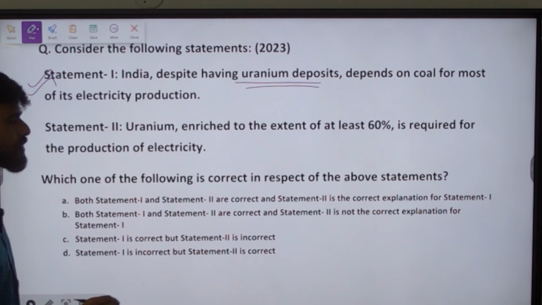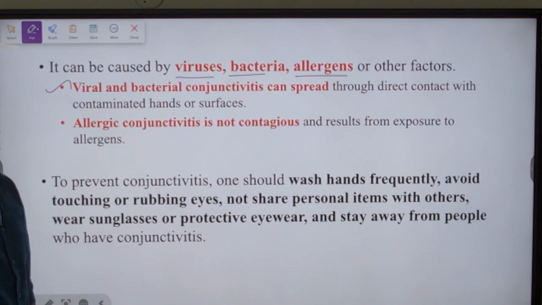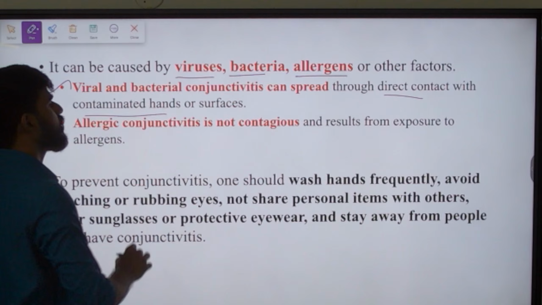Next, there are 3 causative agents for this. One is virus, another is bacteria, and the third one is allergens. If it is caused by viral or bacterial infection, then it can spread through direct contact with that person, or through contaminated hands or surfaces.